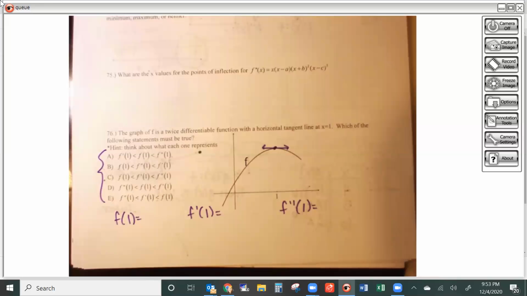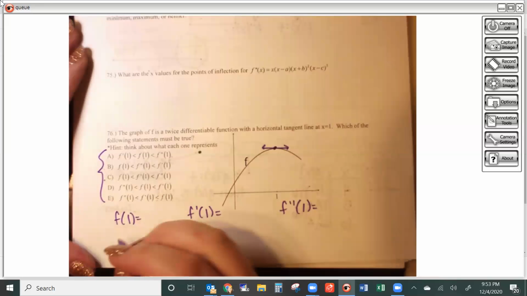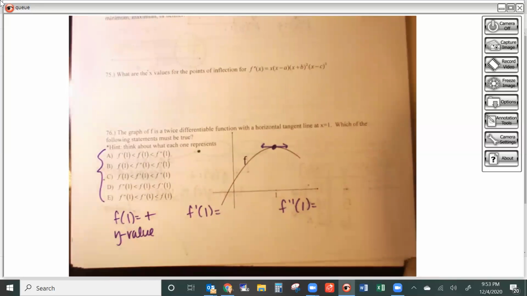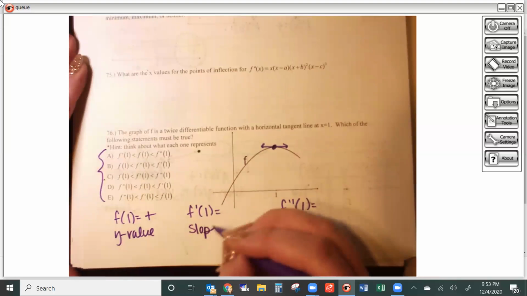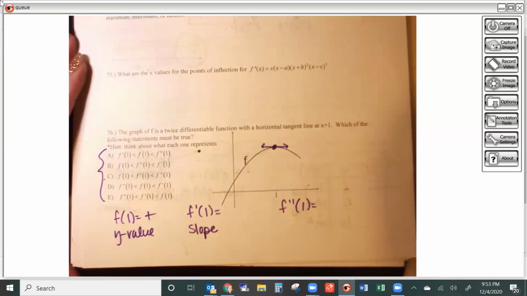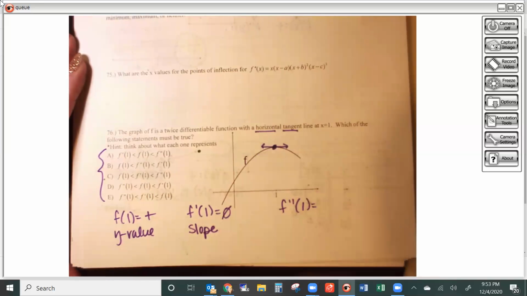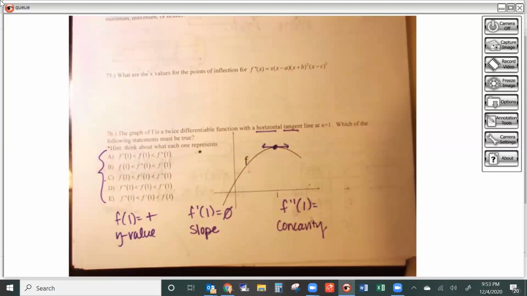So F of 1 is the y value of this graph at 1. Well, I can see it's above the x-axis, so I know that's positive. F prime of 1 is the slope of the graph at 1. And remember what they told me, I have a horizontal slope at 1. That has to be 0. F double prime has to do with the concavity. And I can tell from this graph that it's concave down because of the way that it's bent. So that means that my second derivative must have been negative.